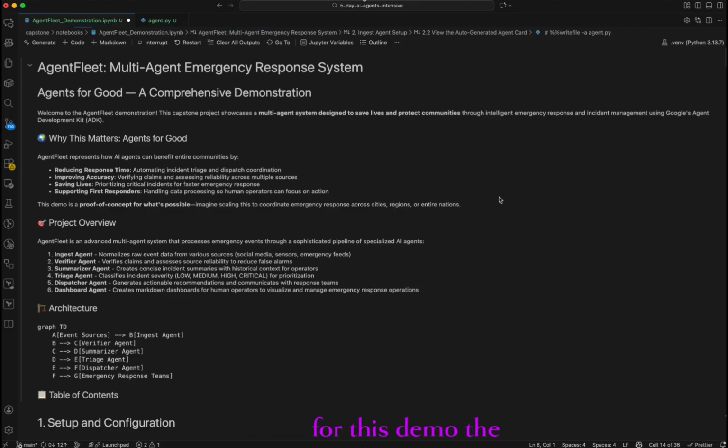For this demo, the ingest agent gets data from social media, from sensors, IoT devices, and from emergency feeds. All of those, of course, for demo purposes, I have gone ahead and mocked data and simulated how that will work.